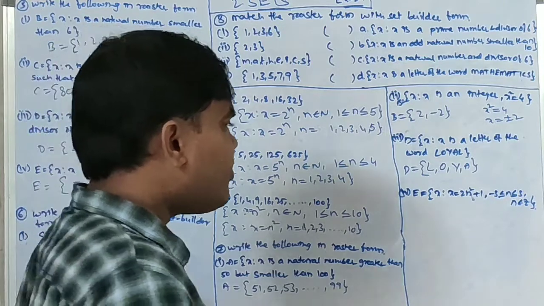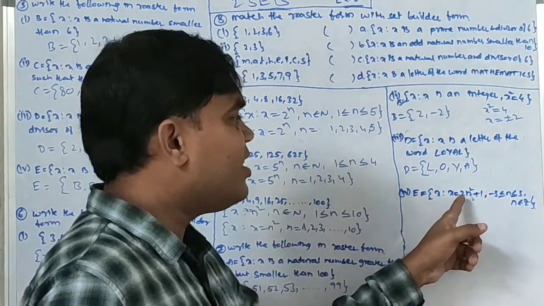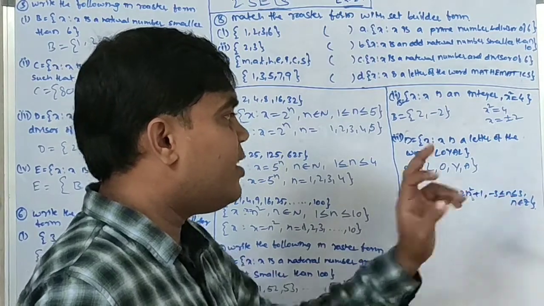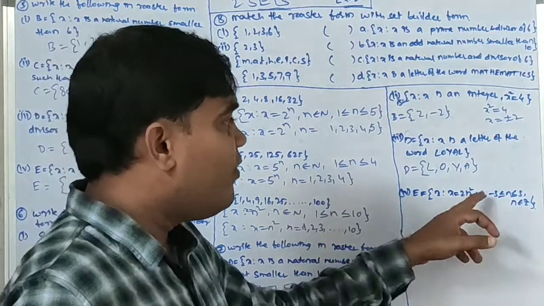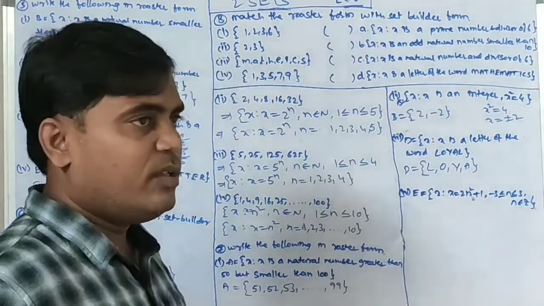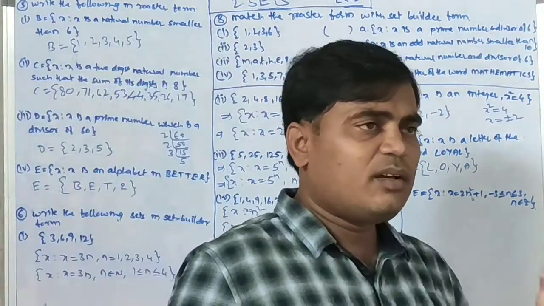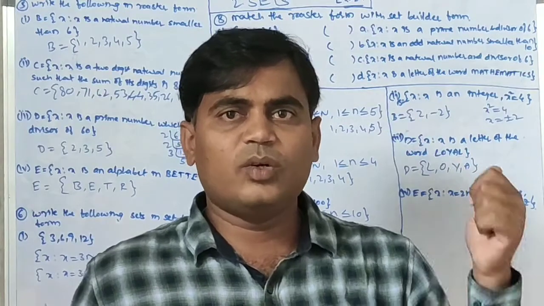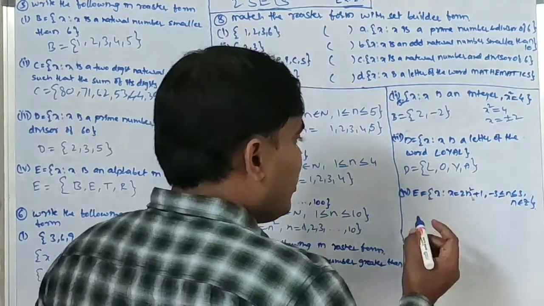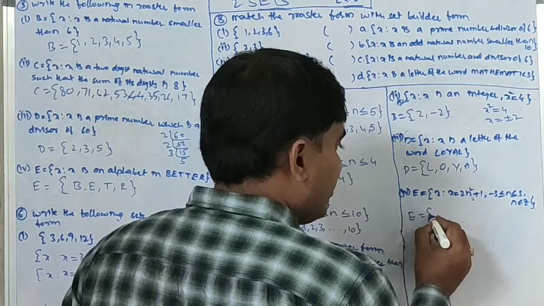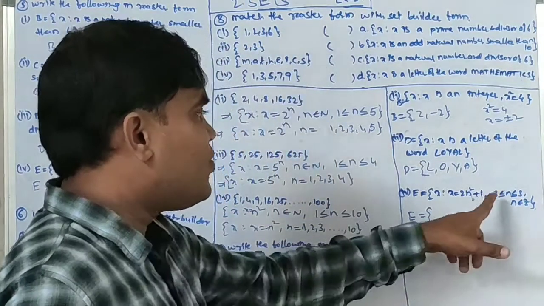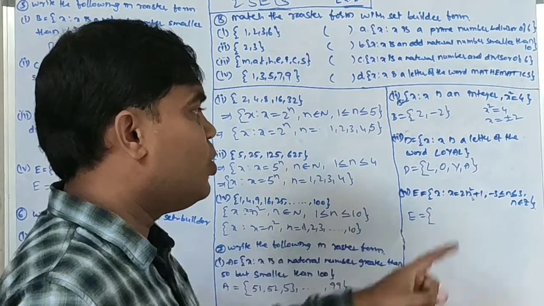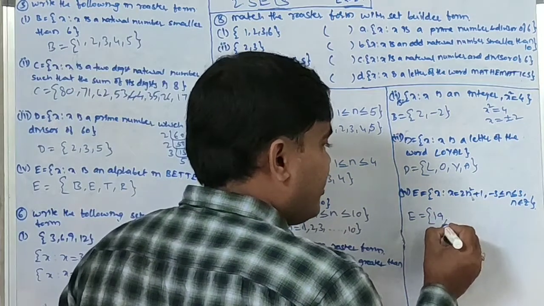Next, E equal to x such that x equal to 2n square plus 1, where minus 3 is less than or equal to n, less than or equal to 3. So we are substituting the values n equal to minus 3, minus 2, minus 1, 0, 1, 2, 3. If we substitute minus 3, whole square, 9 into 2, 18 plus 1, 19.